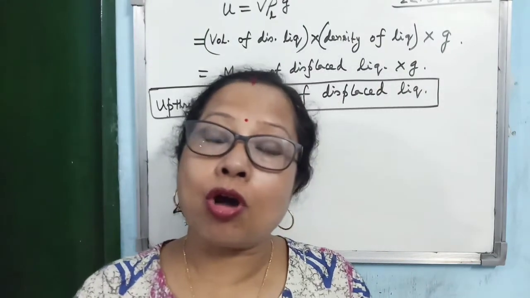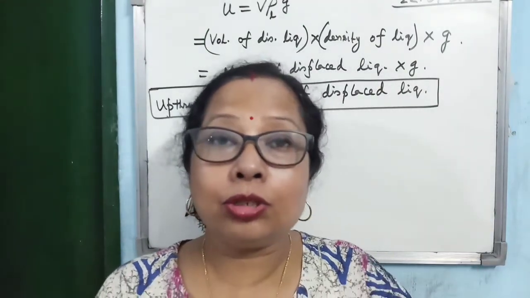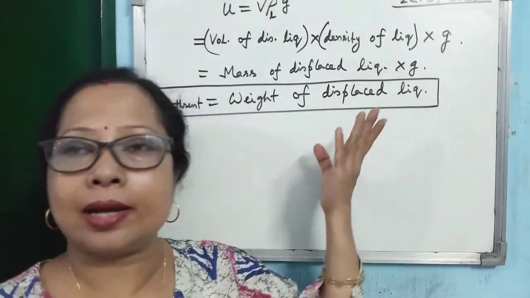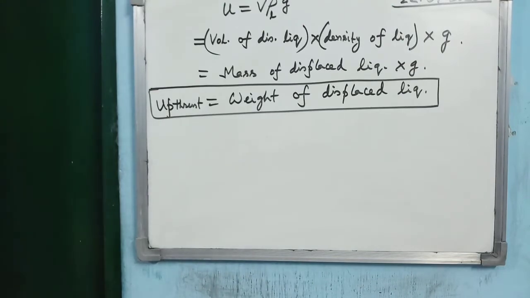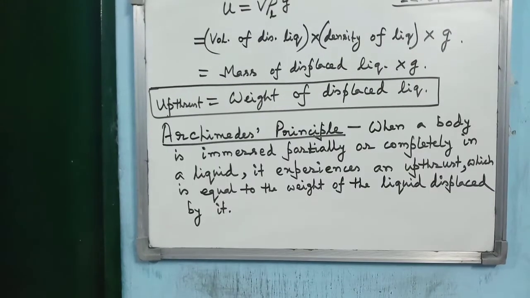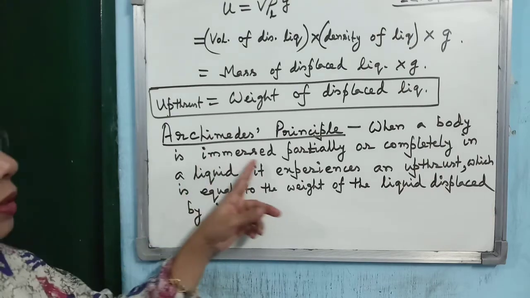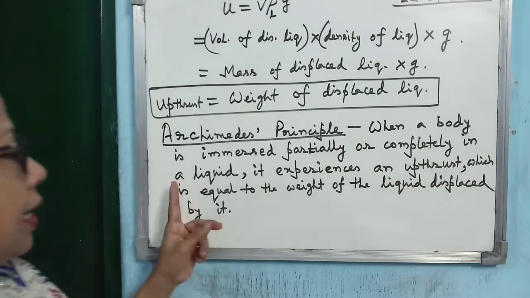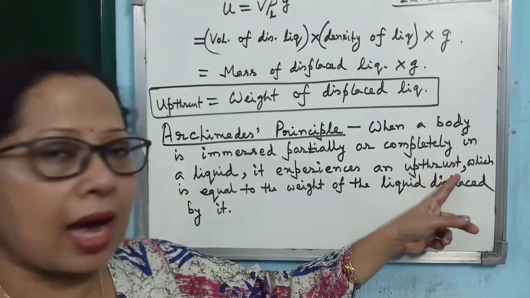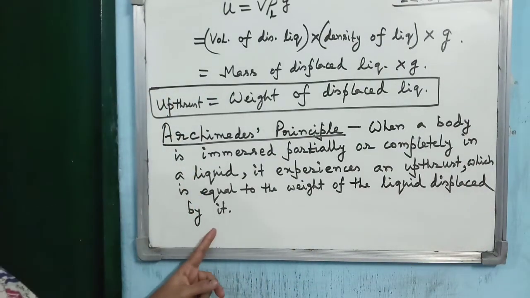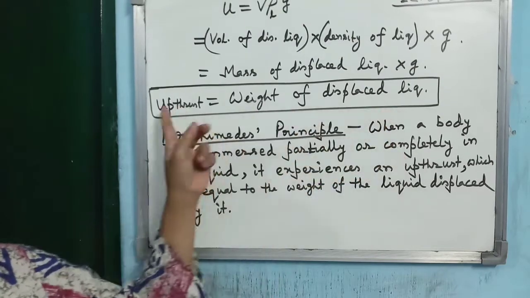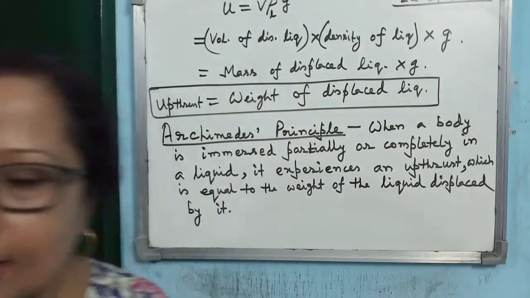Archimedes took a long time to prove it, and you children, with a few steps, you have done it. That upthrust is equal to the weight of displaced liquid. Now you have to write down the statement of Archimedes principle. When a body is immersed partially or completely in a liquid, it experiences an upthrust which is equal to the weight of the liquid displaced by it. So we have got the same thing, isn't it? Archimedes principle is theoretically proved.